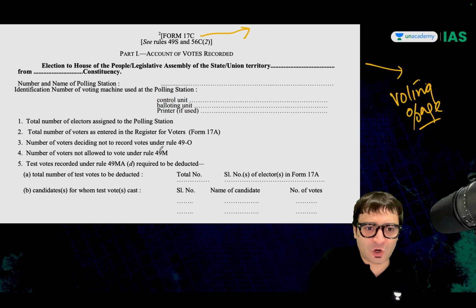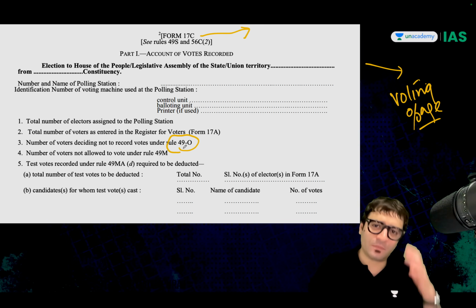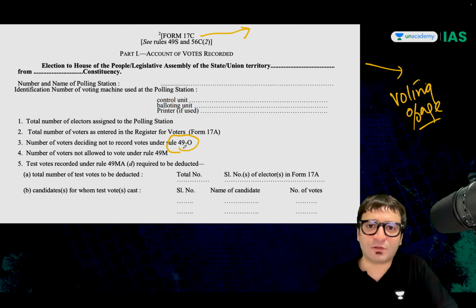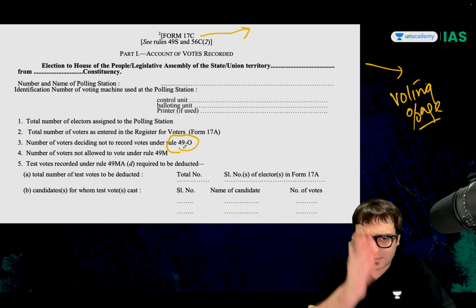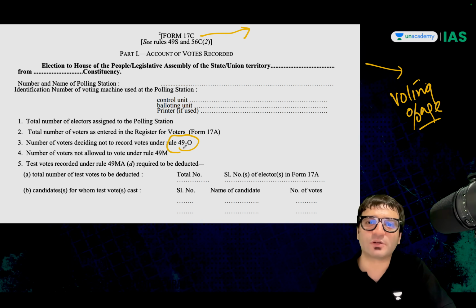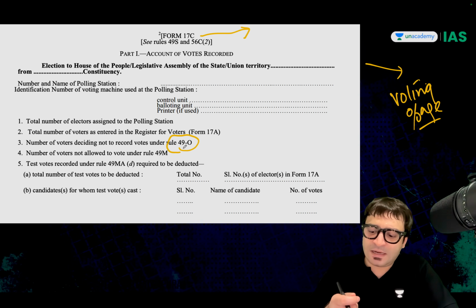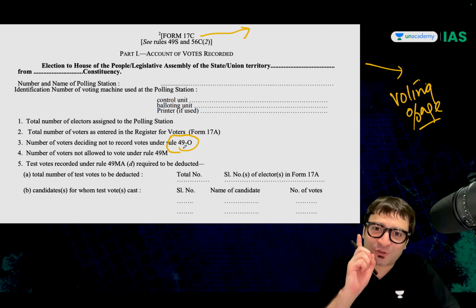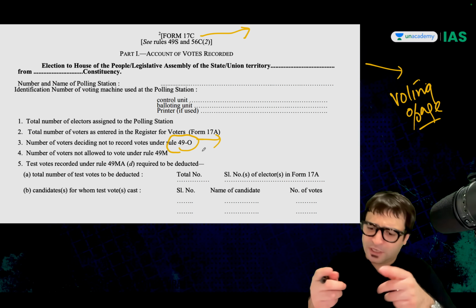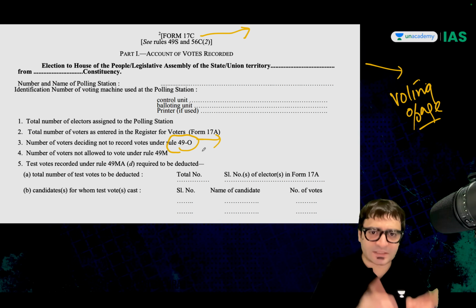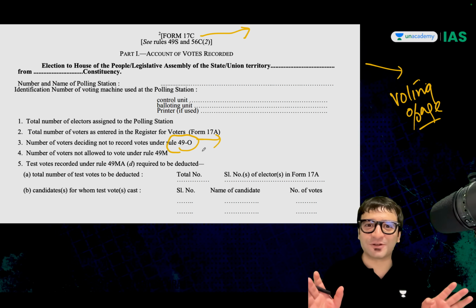Did they refuse to vote? Under Rule 49O, although this rule is no longer valid, it was declared unconstitutional by the court in 2013. But be that as it may, it is still mentioned in Form 17C for reasons best known to the Election Commission of India. I enter the polling booth, but now I say I don't want to vote. My dear, you have an option, press NOTA. But before NOTA, there used to be another option, 49O. Give me this rule. I want to record that I reject this entire election exercise. I don't want to vote.